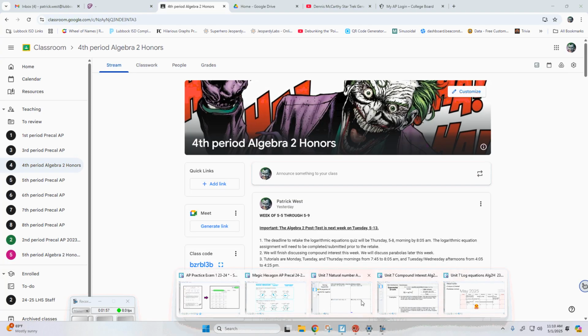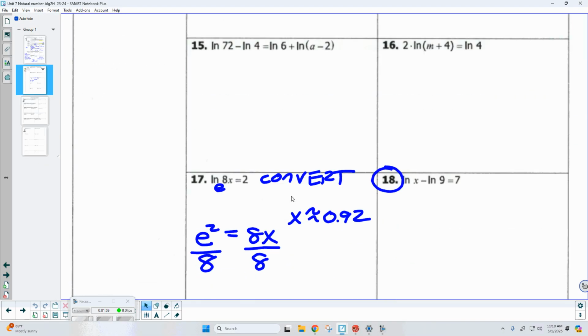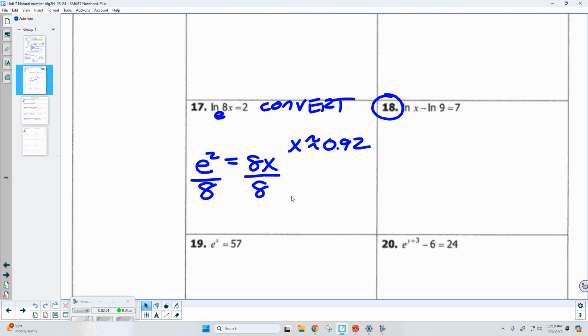Okay, so I believe we finished up yesterday. I asked you to go ahead and try number 18, where we were solving this equation with the natural base. Okay. So this one right here.